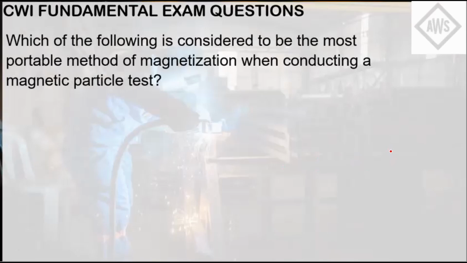Which of the following is considered to be the most portable method of magnetization when conducting a magnetic particle test? Letter A, AC coil. Letter B, AC yoke. Letter C, DC coil.